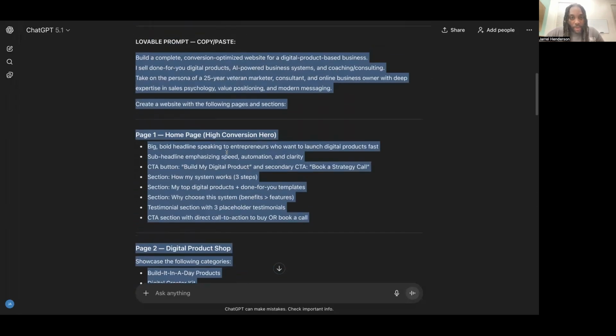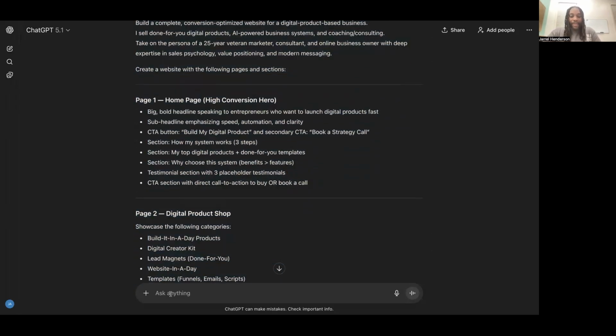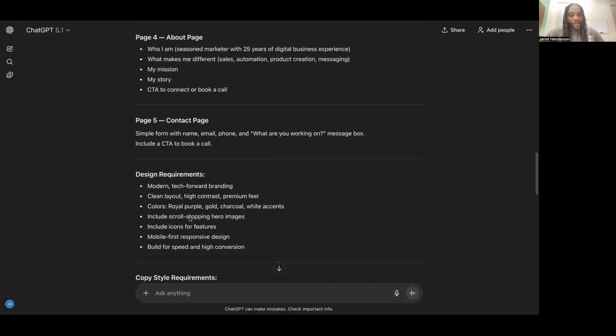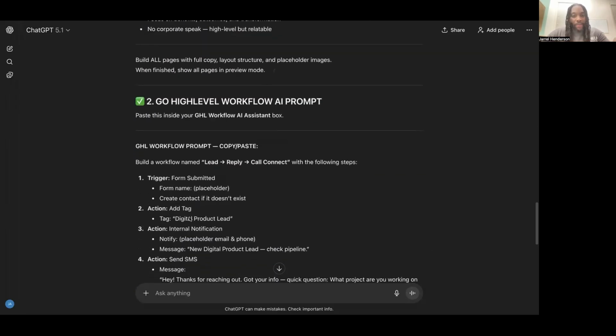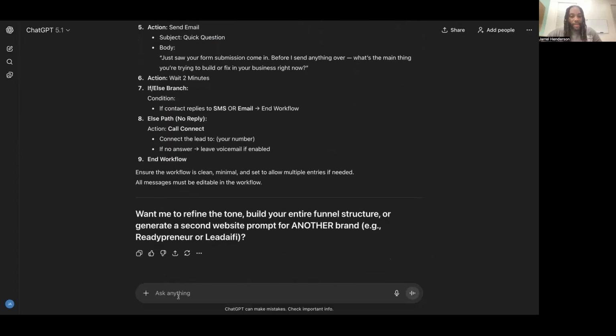Okay, so was this supposed to be the same one for High Level as well? Okay, and sometimes AI messes up, because what it gave us was the Go High Level workflow, but it didn't give us the Go High Level website prompt. I also need that.